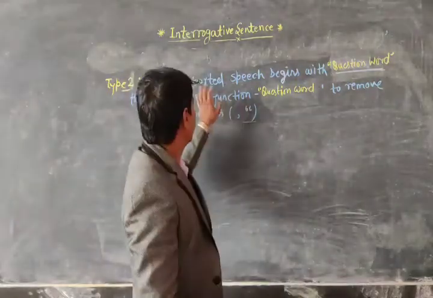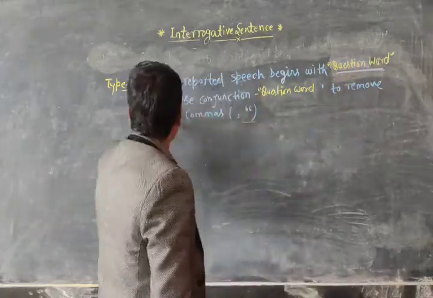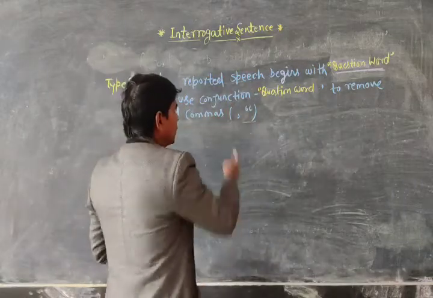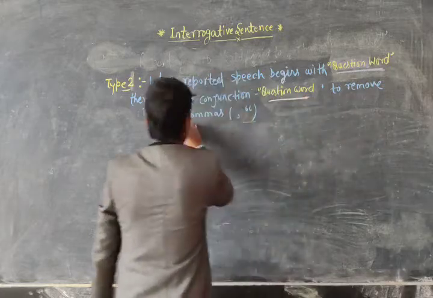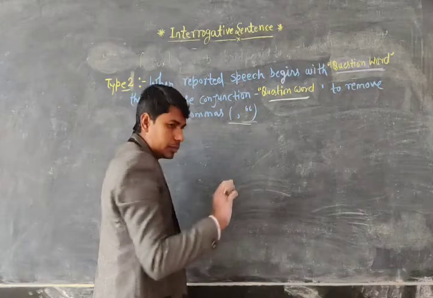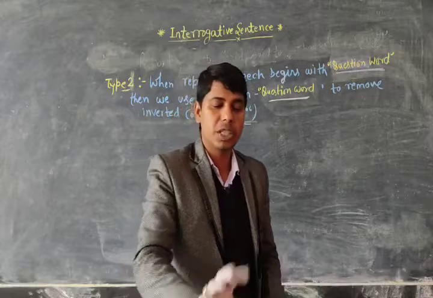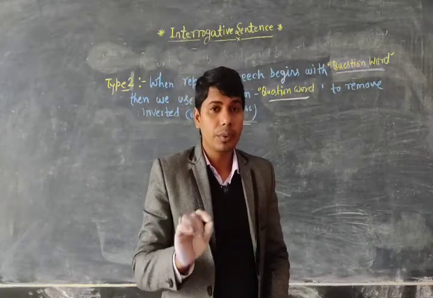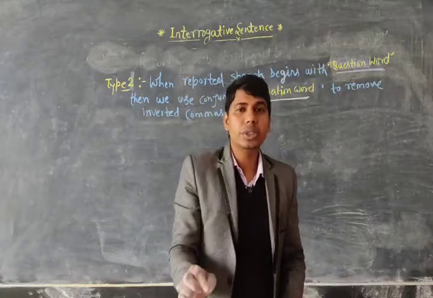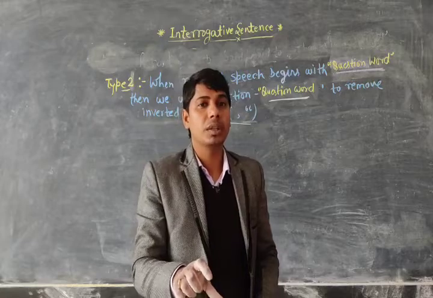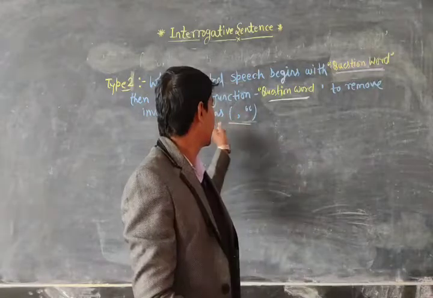If the interrogative sentence begins with a question word, the WH family, then we use that question word as the conjunction to remove the inverted comma. So when you change the sentence into indirect speech, you will use that given question word at the place of inverted commas.